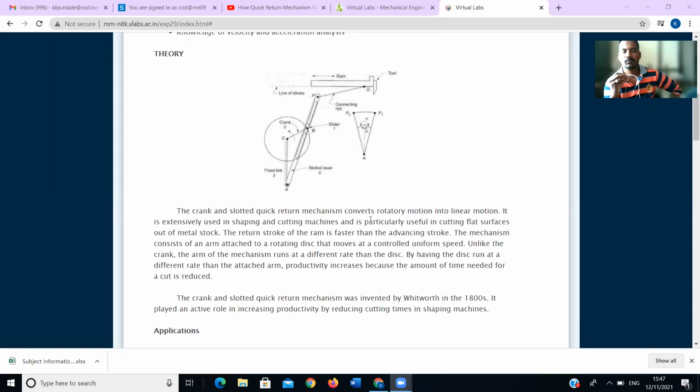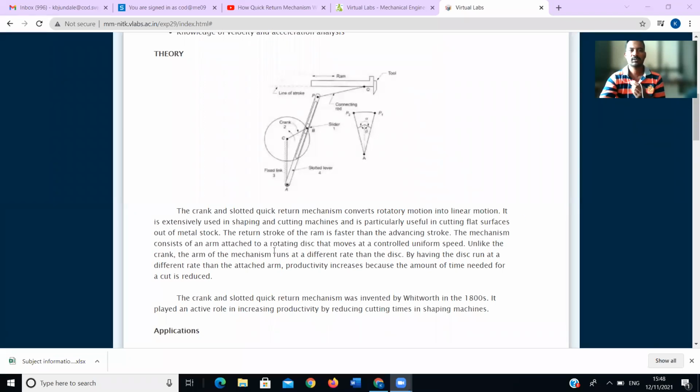If we get the maximum productivity, obviously the cost of production will reduce, and we will get minimum cost of that product.